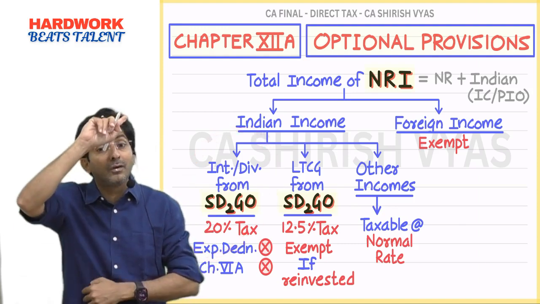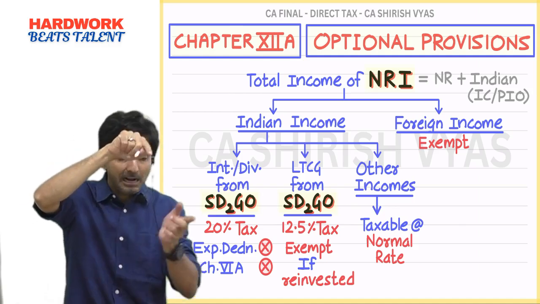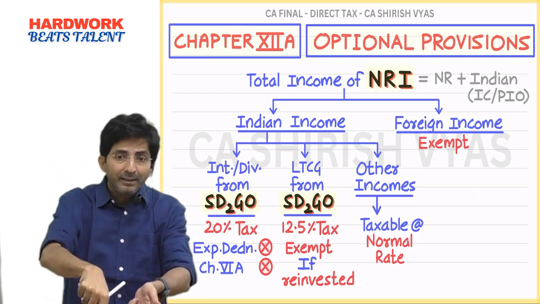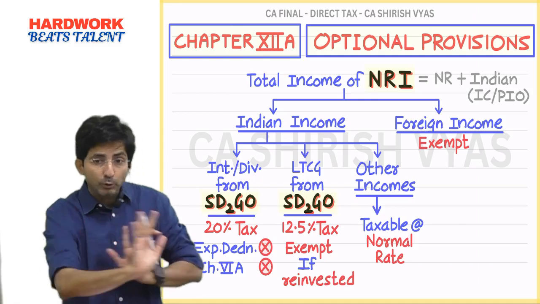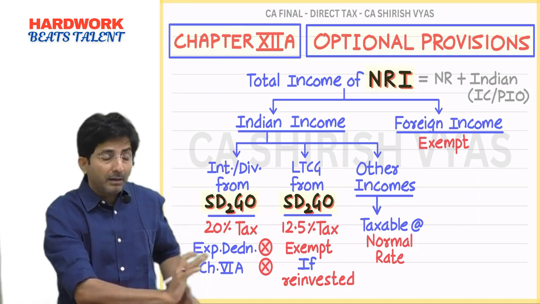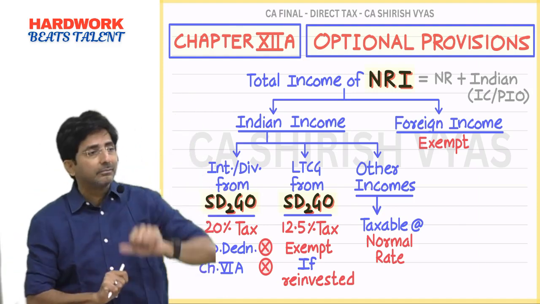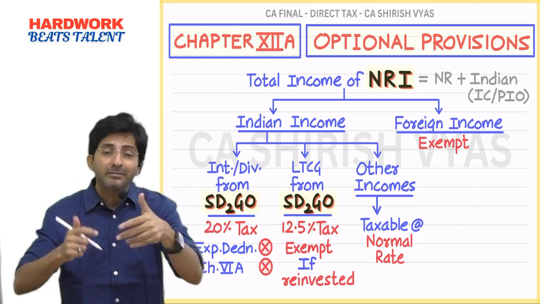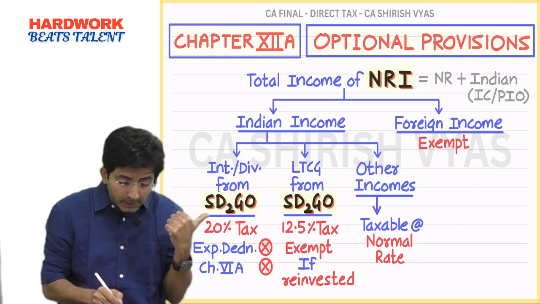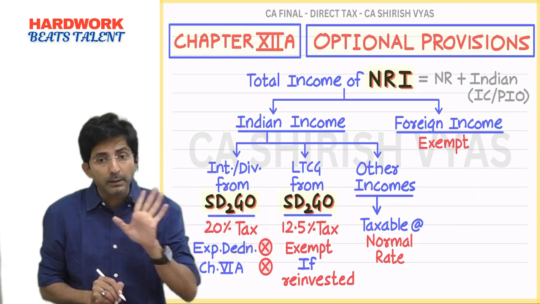And only for those Sadgo which you acquired in your NRI days. If after coming to India you buy some new Sadgo, they will not be subject to special rates. But your old Sadgo, which you acquired when you were in Hong Kong, you can still continue special provisions of 20% for interest and dividend, but not for capital gains.